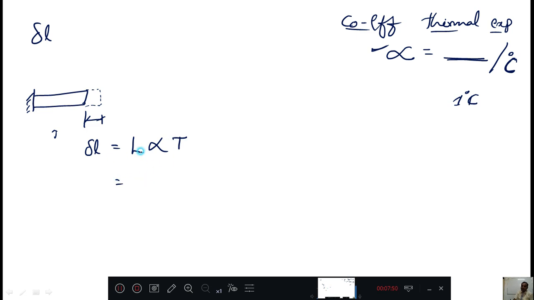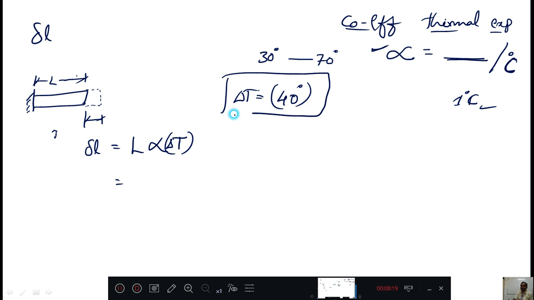Where L is the length of the bar, alpha is the thermal coefficient, and T is the temperature. Which temperature? Change in temperature. You can call it delta T, change in temperature. Initially if it is 30 degree centigrade and you make it 70 degree centigrade, how much has it increased? 40 degrees increased, therefore the change in temperature is 40 degrees. That 40 degrees will be substituted here.